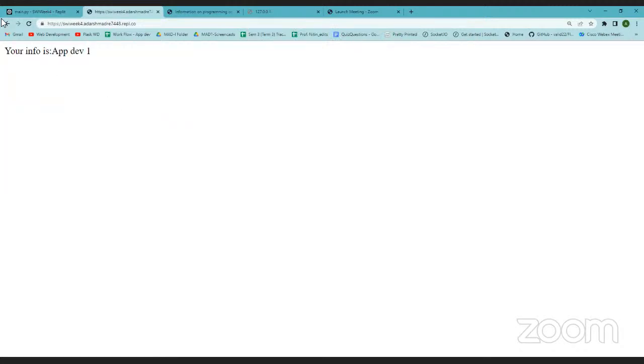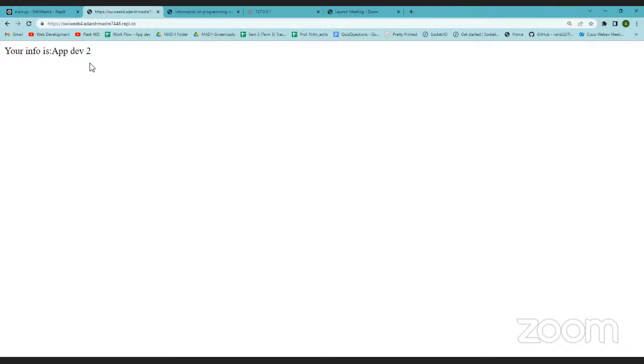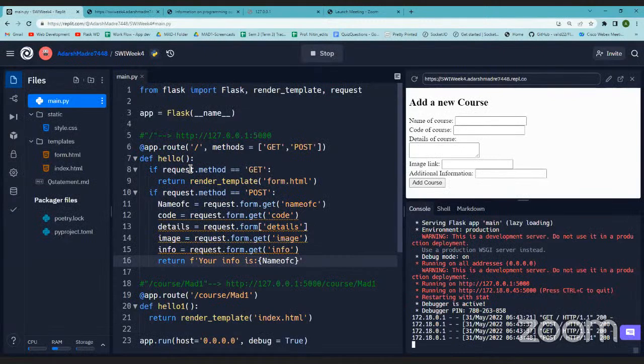Yeah, so I got the info. Just give me a minute, I'll submit the form once again. I'll keep the code the same and leave the others. So it should show me your info, app def 2, which means we are able to retrieve the information from the form.